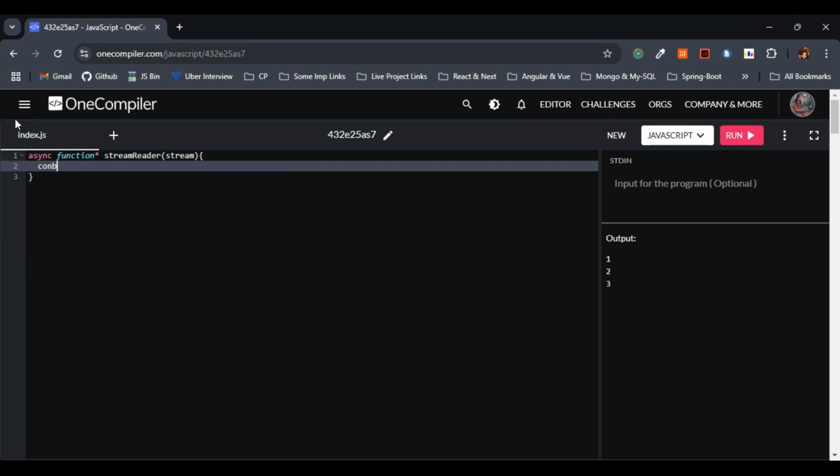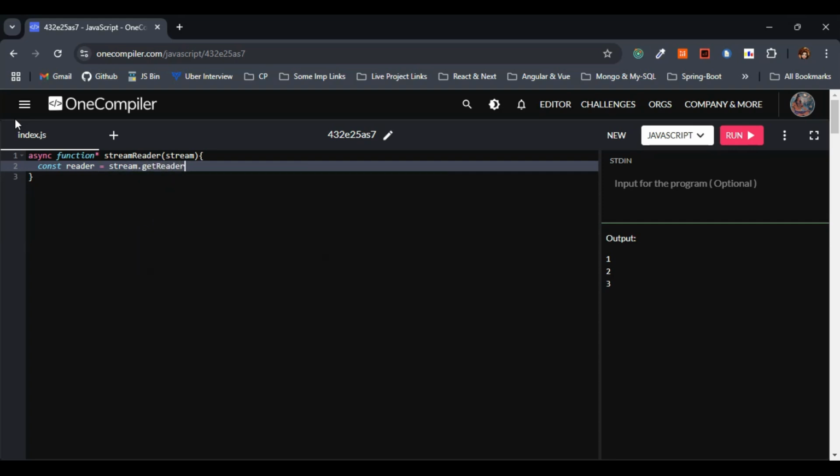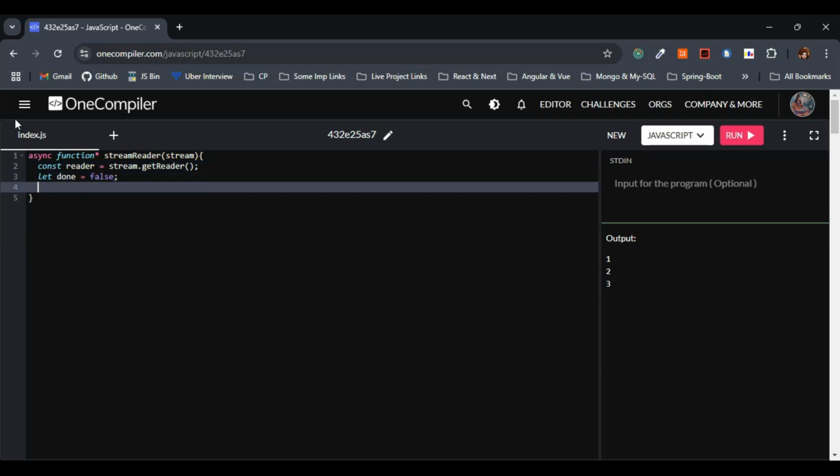So quickly let me give here const reader equals stream dot, we have the function get reader. So I'll just give here get reader function. So what shall I do here? I'll just make use of the variable name done. Let's assign this one to false, right?